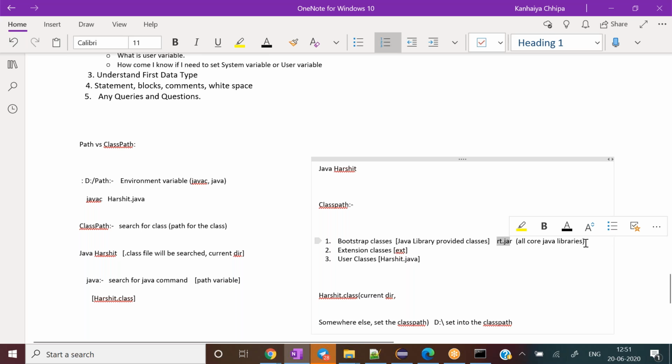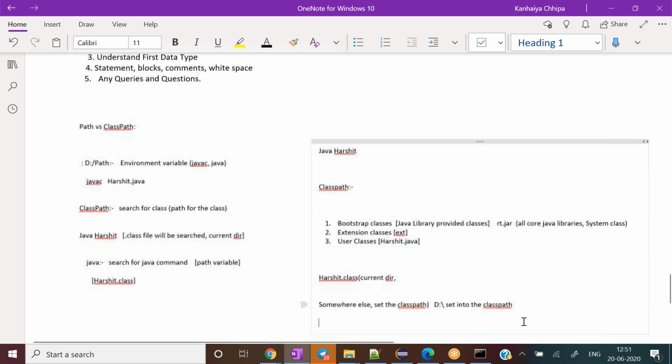Inside the rt.jar file, for example in our example, the System class exists. I did not set any path for the rt.jar file, but still my program is working. Why is my program working? So now come to that part.